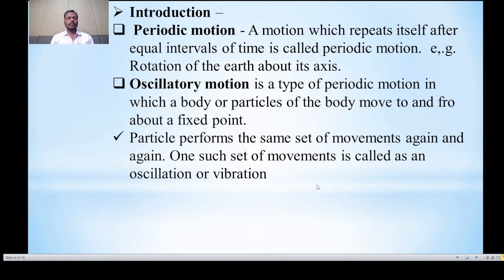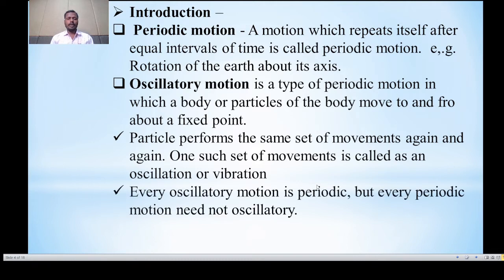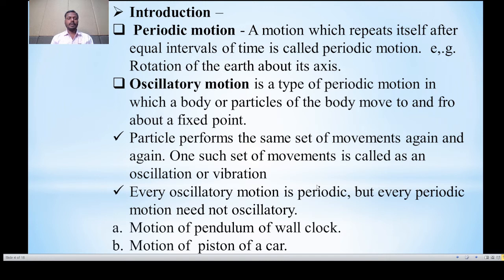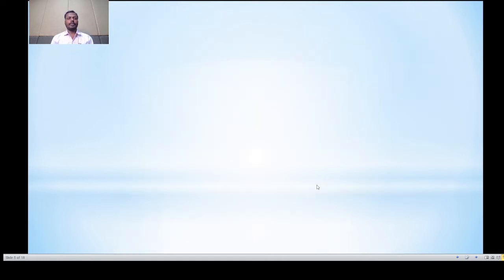In oscillatory motion, a particle performs the same set of movements again and again. One such set of movements is called an oscillation or vibration. Every oscillatory motion is periodic, but every periodic motion need not be oscillatory. For example, motion of pendulum of wall clock. Another example is motion of piston of a car.